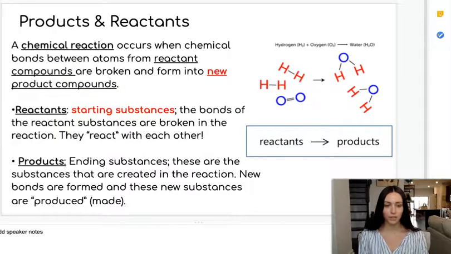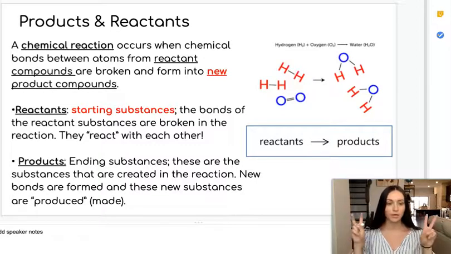A chemical reaction, as we've just stated, takes place when the chemical bonds between atoms in what we call the reactant compounds are broken. They then form into the new or different substances, which we call the product compounds. The reactants are the starting substances. Sometimes we could say the old substances. The bonds of the reactant substances are broken apart as the substances react with one another.